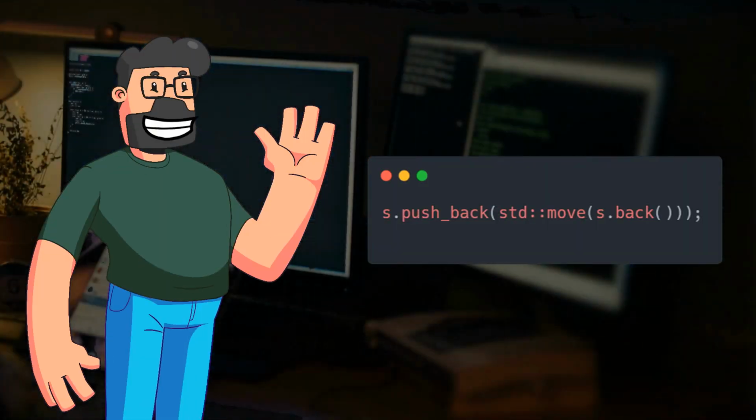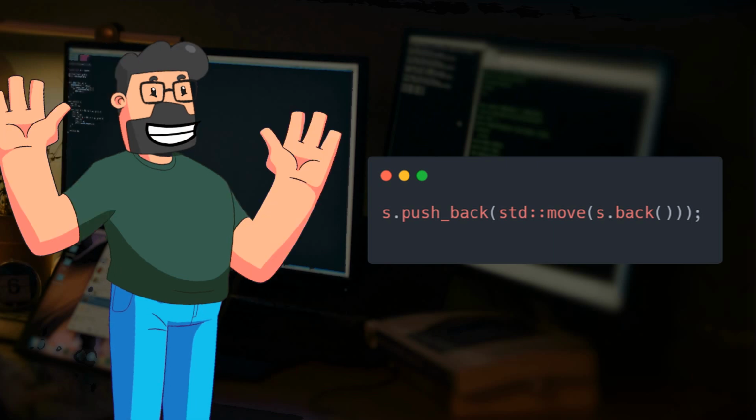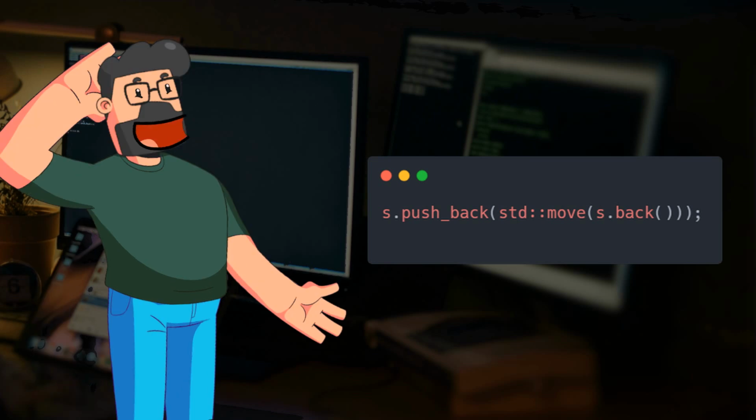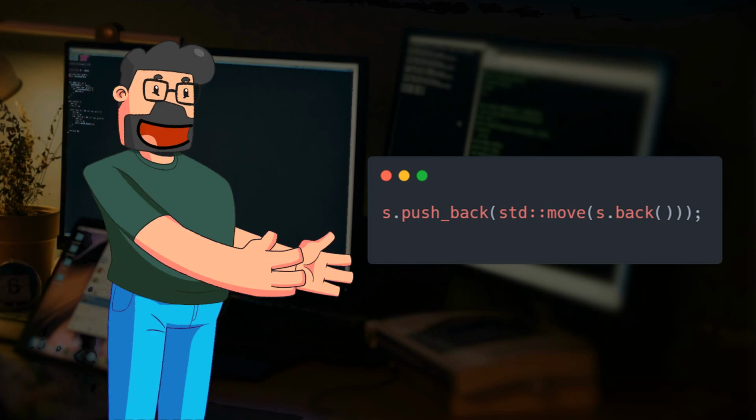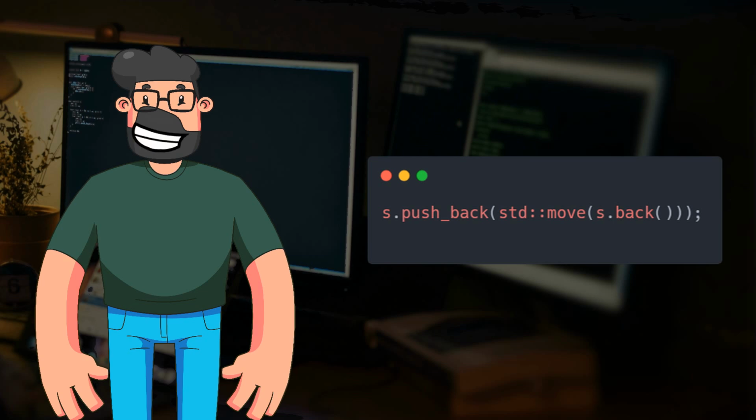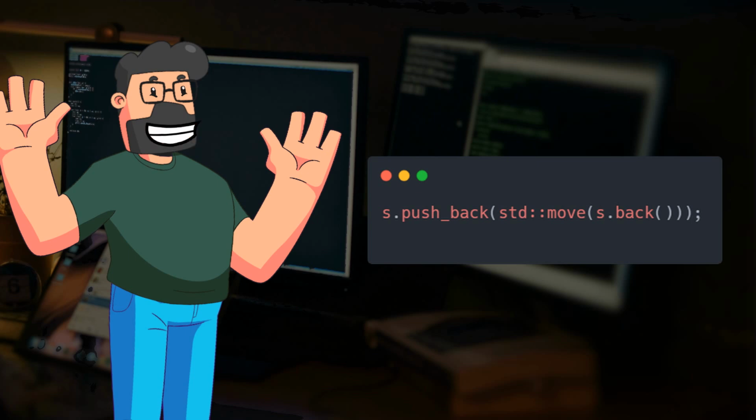Now moving on to the solution. Yes, it is safe to call s.push_back(s.back()), given that the vector is not empty to begin with. The push_back function is implemented in a way that ensures it works as expected, without any specific precondition that could lead to unsafe behavior. However, it's important to note that using s.push_back(std::move(s.back())) would not be safe.